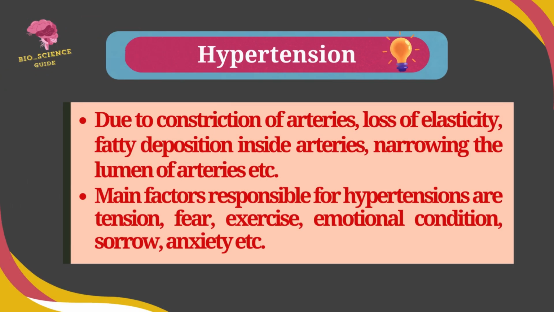Hypertension is due to constriction of the arteries, loss of elasticity, fatty deposition inside the arteries and narrowing of the arteries, etc. The main factors responsible for hypertension are tension, fear, exercise, emotional condition, sorrow, anxiety, etc.